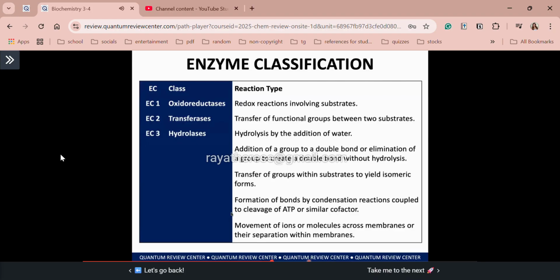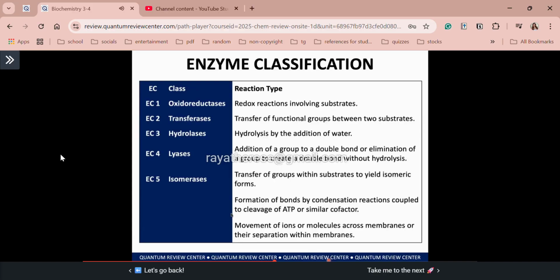Okay, so fourth, we have the addition of a group to a double bond or elimination of a group to create a double bond without hydrolysis. So actually, class, this is the opposite of your hydrolysis. Ang ating clue here is the term without hydrolysis. So that is your, any guesses, lyases, di ba? Number 5, transfer of groups within substrates to yield isomeric forms. O class, ang hint natin dyan is the term isomeric. From that term, we know that these enzymes are your isomerases, the EC5 enzymes.